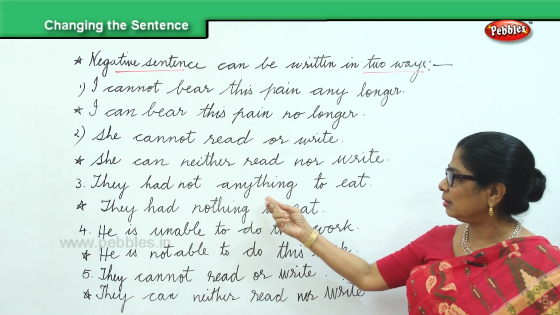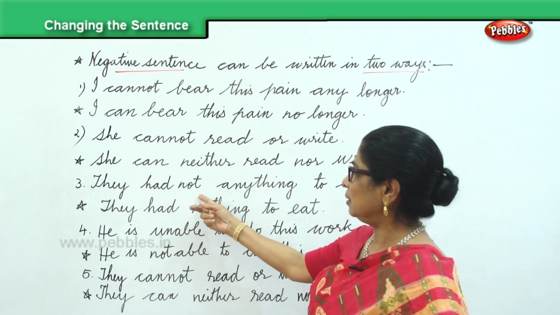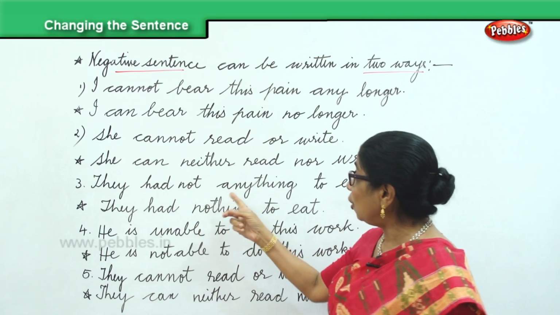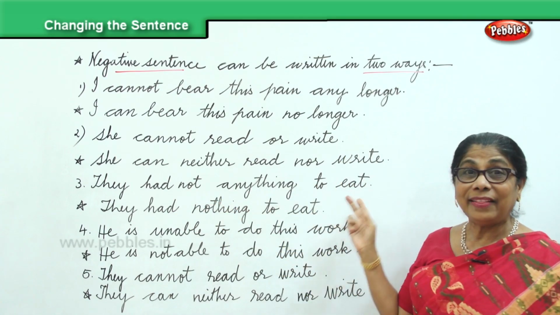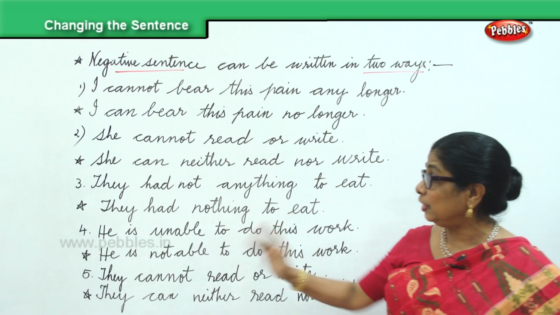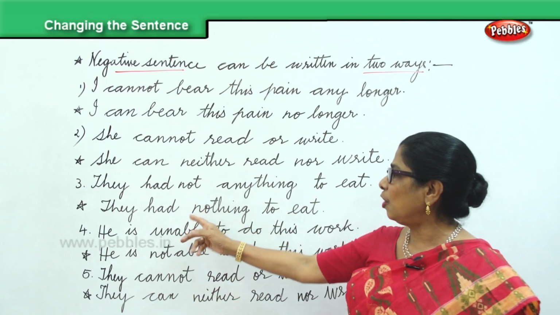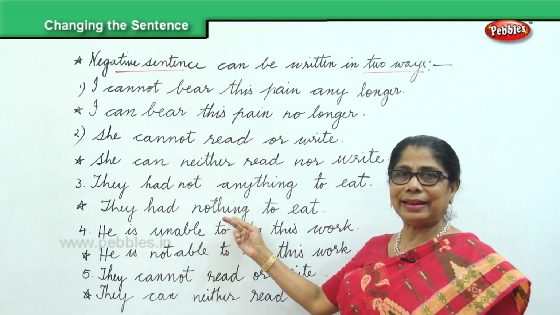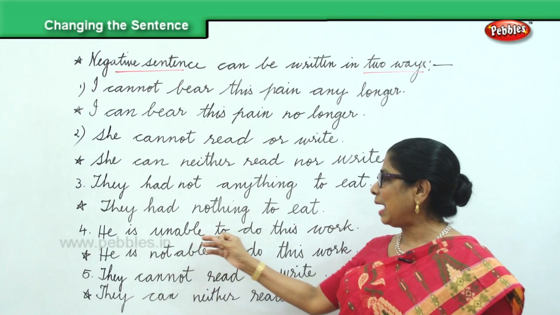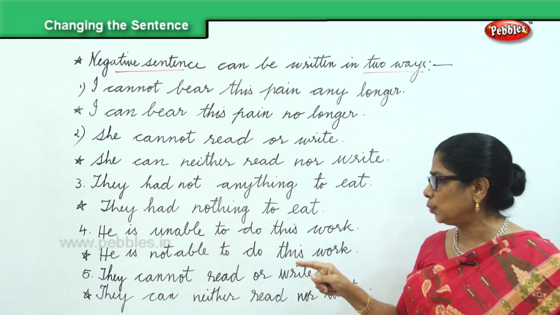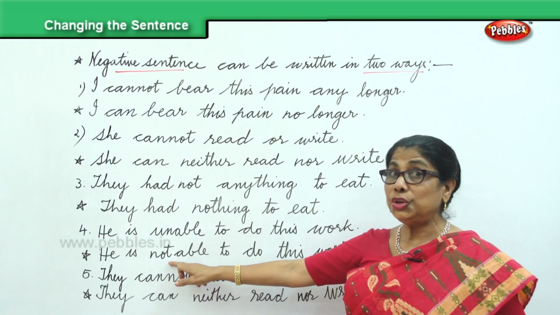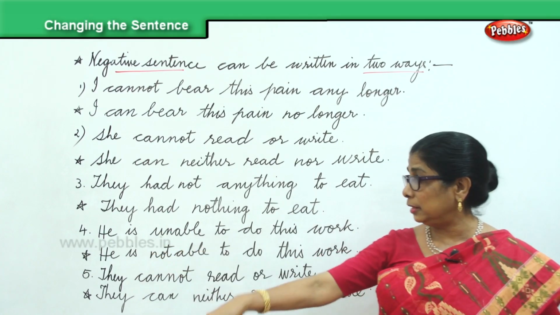They had not anything to eat. When you change it, they had nothing to eat. Had not, you put here, had nothing to eat. He is unable to do this work. He is not able to do this work.